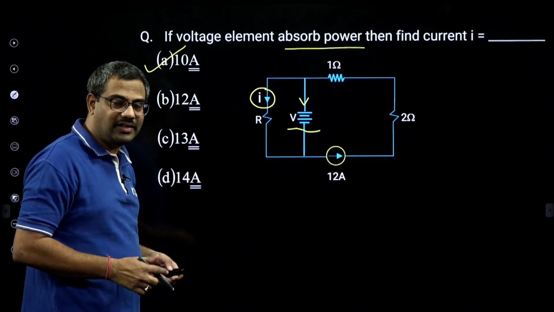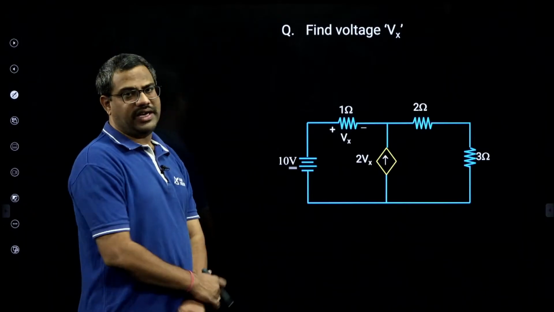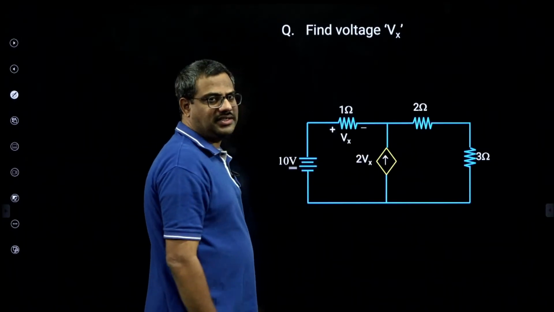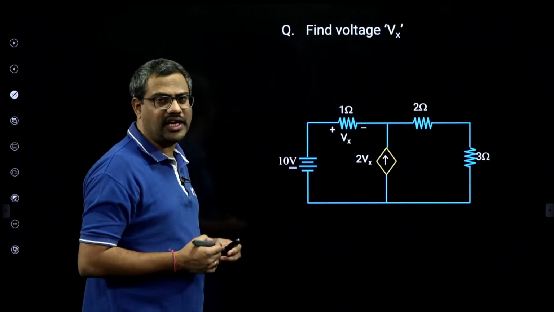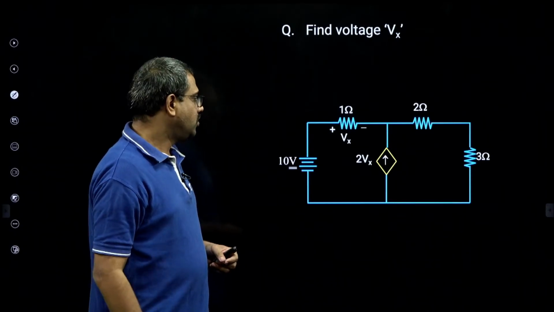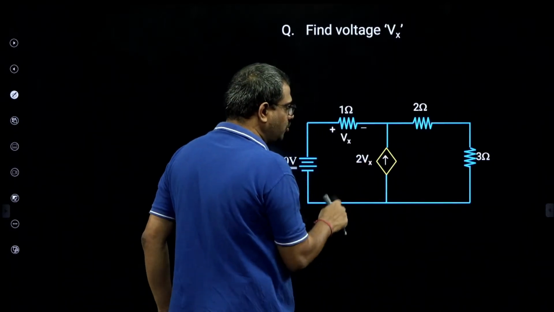Option based bit. Very famous in SSC JEE also. Find voltage Vx. Again, sir, simple bit. Be careful. Don't make it materialistic and start writing equations. They are very simple bits here. So, to find Vx, I will write KCL, KVL. See, there is a voltage dependent current source, but I want Vx.